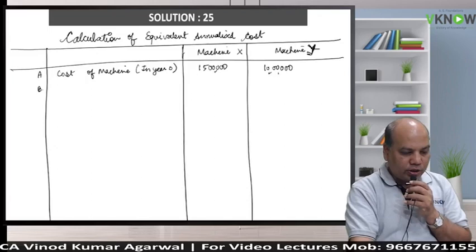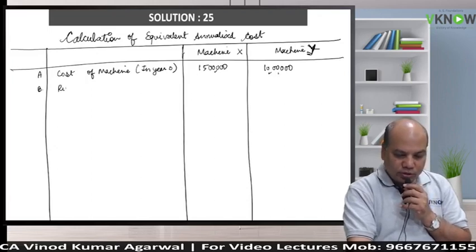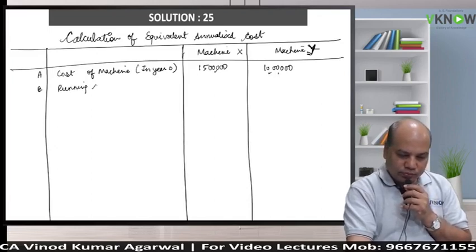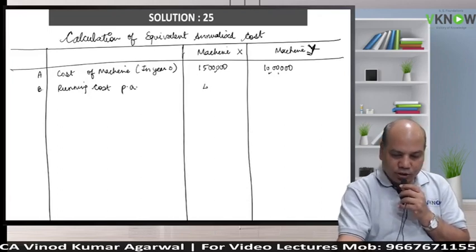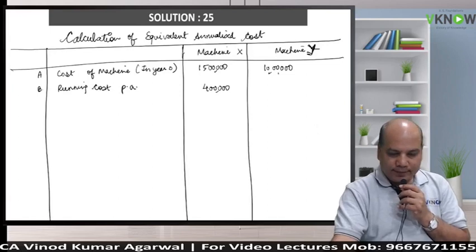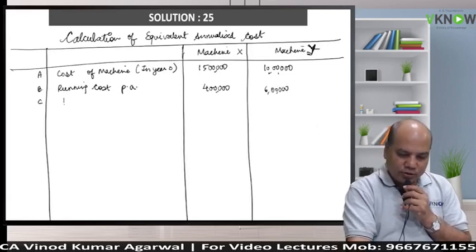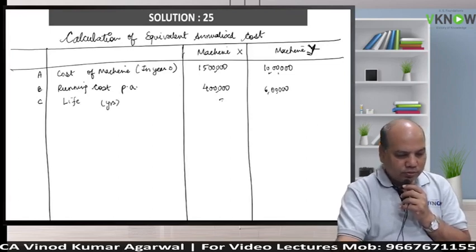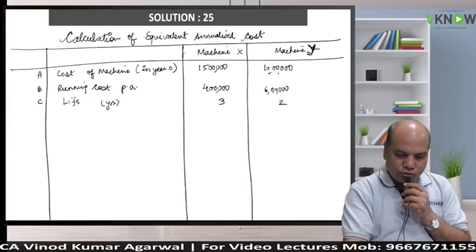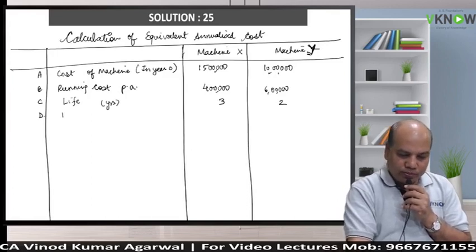Then point number B, write down the running cost per annum: 4 lakh, 6 lakh. Point C, life in years: 3, 2. Point D, PV annuity factor at 9%.